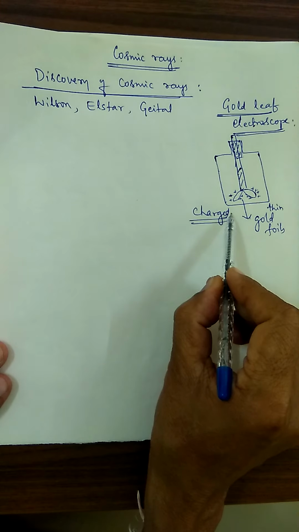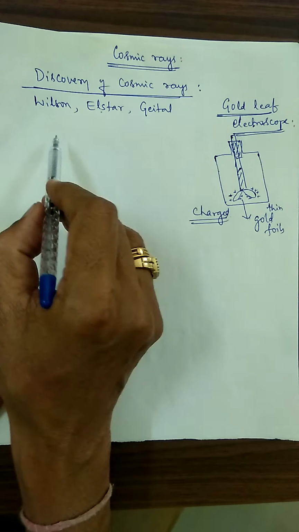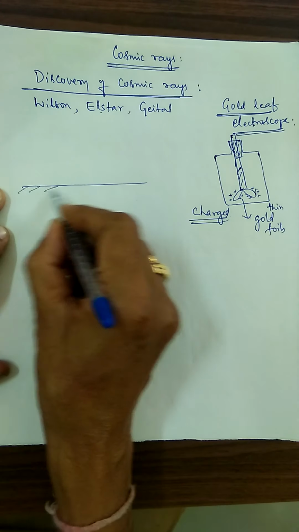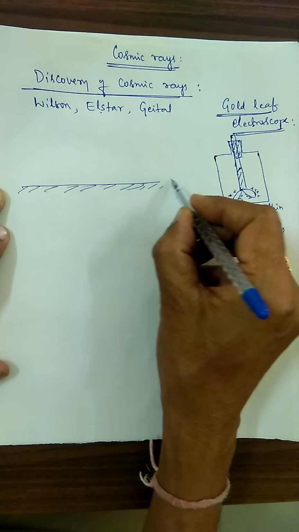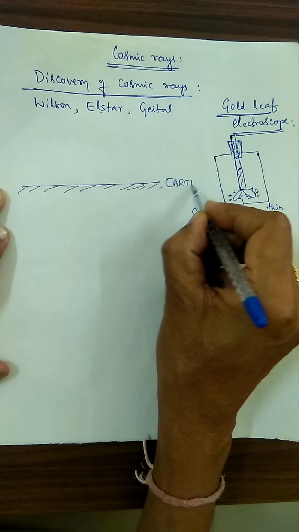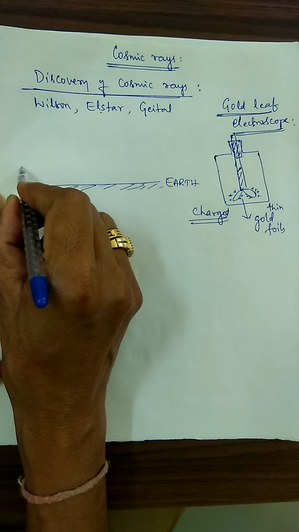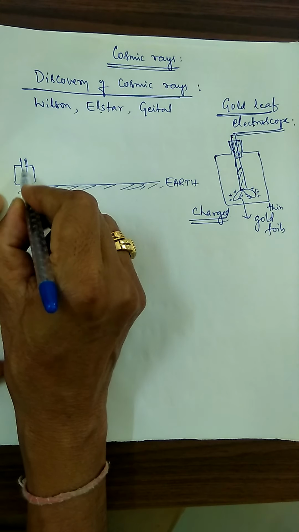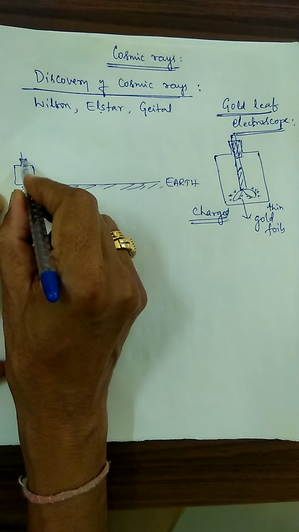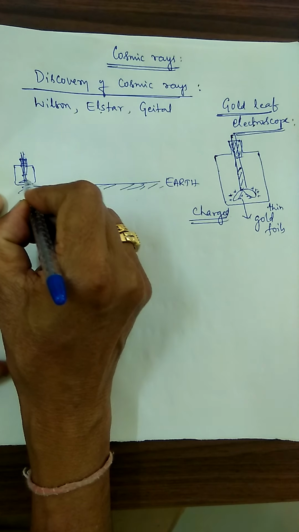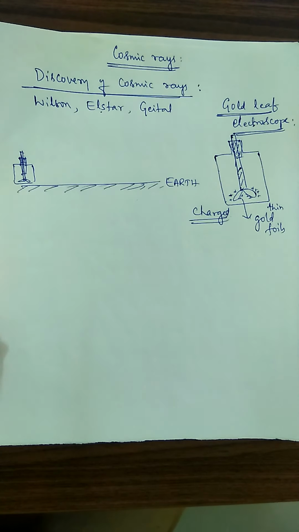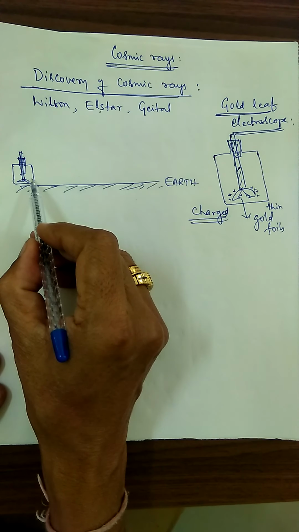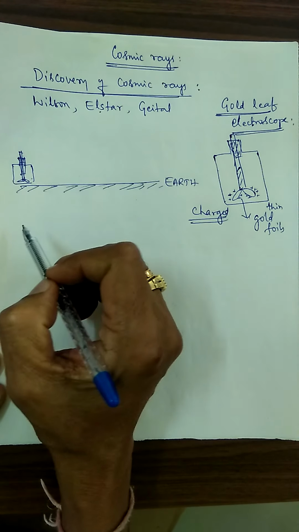The charged gold leaf electroscope they kept on the Earth's surface. Let us consider this is the Earth. The electroscope, having two gold leaves, is kept here with a good amount of insulation outside.